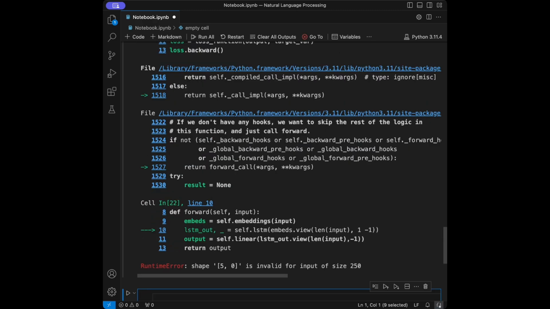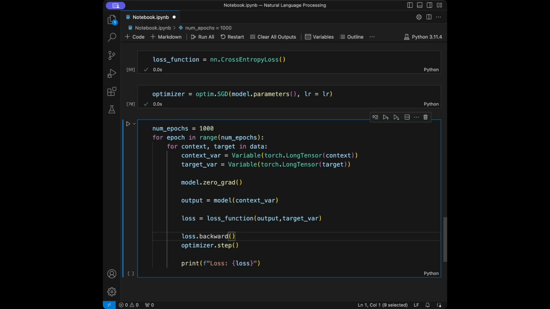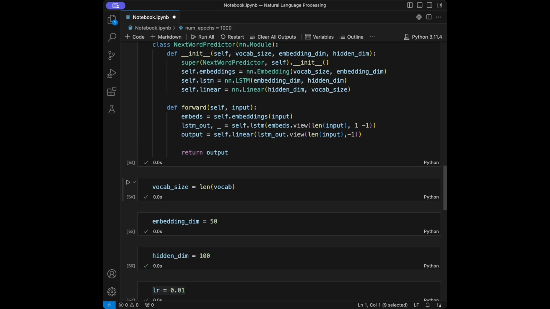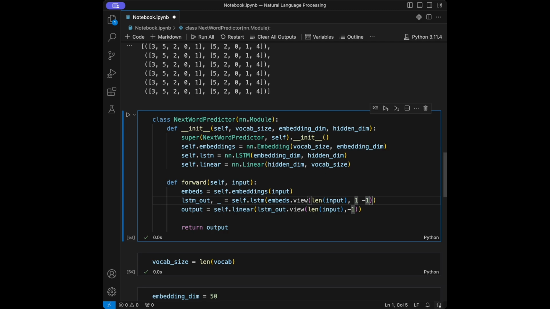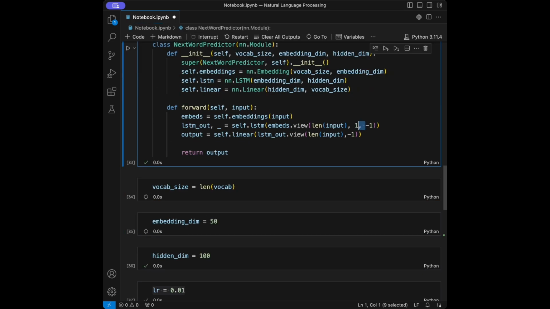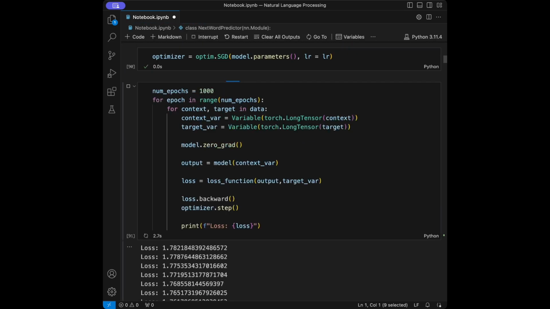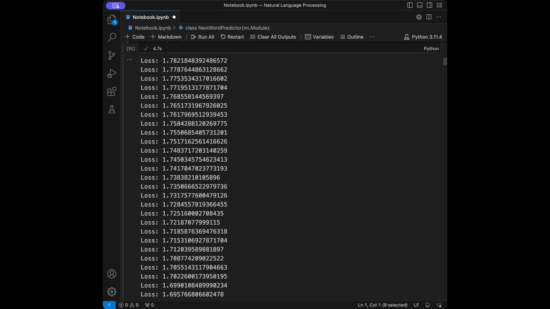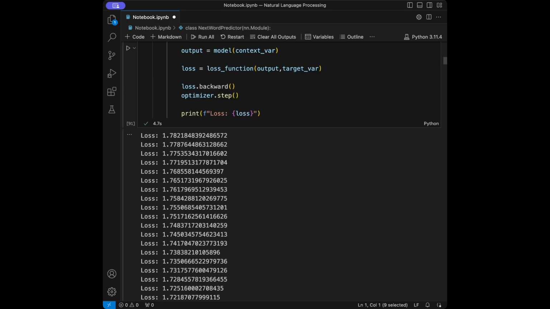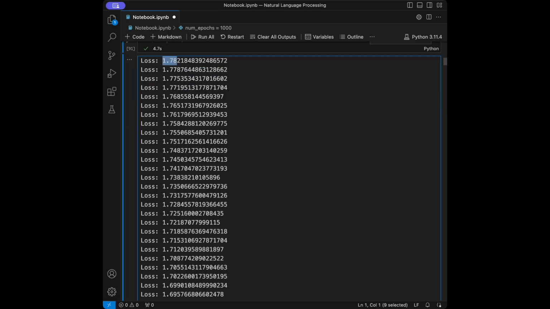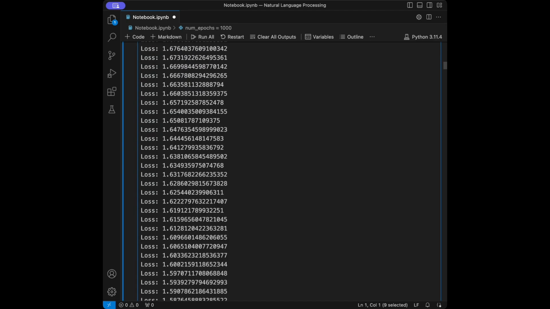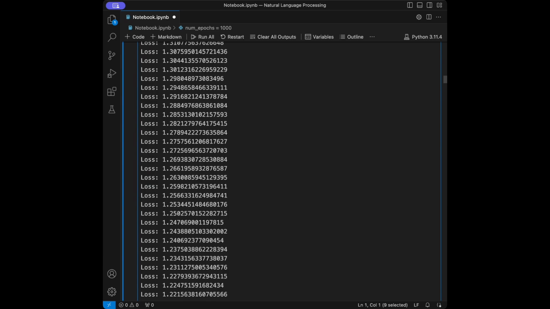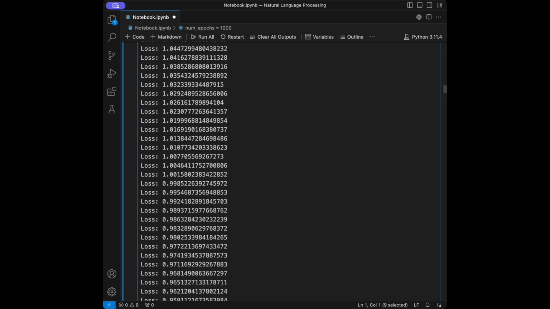So there's a problem. The reason of the error that we are getting is on the class definition, we are going to see that I forgot this in here. So you need to add this in your forward method, and when I make run all on this Jupyter notebook, we are going to see that it's working smoothly, and we are going to print our loss 1000 times. We can see it's going to be lowered from 1.78 to, let's check the below value, it's dropping to 1.12.